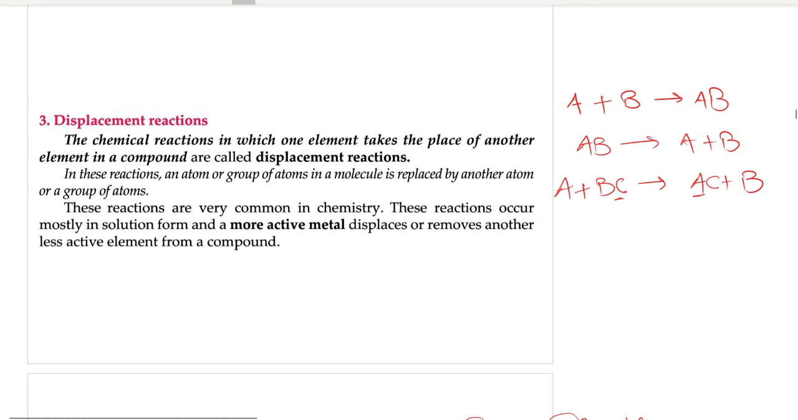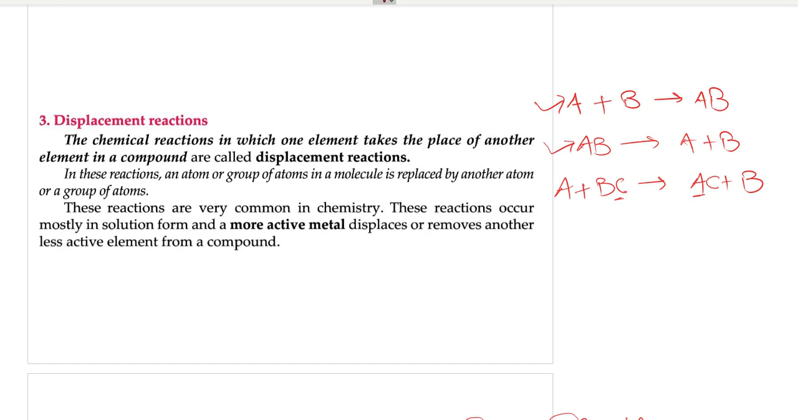The third type of reaction is displacement reaction. See, the first type was combination reaction, A plus B gives AB. The second type was decomposition reaction, AB gives A plus B. And the third type is displacement reaction. A plus BC gives AC plus B. You see what happens? The place of B has been taken by A. So a reaction in which one ion takes the place of another ion in the compound is known as displacement reaction.